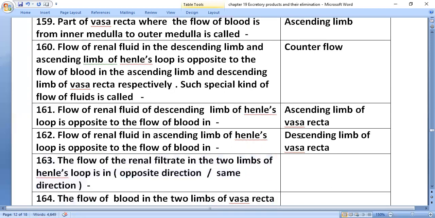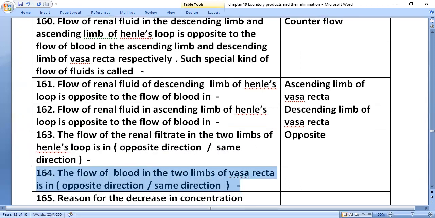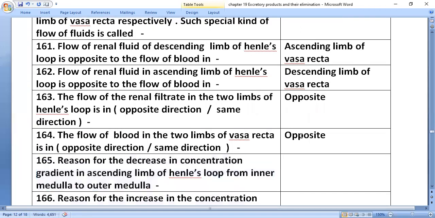The flow of renal filtrate in the two limbs of Henle's loop is in opposite direction. Blood is also in opposite direction in the two limbs of vasa recta.